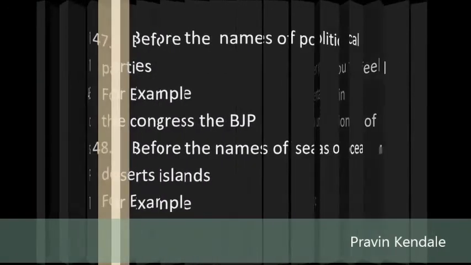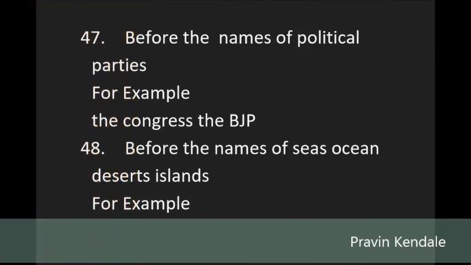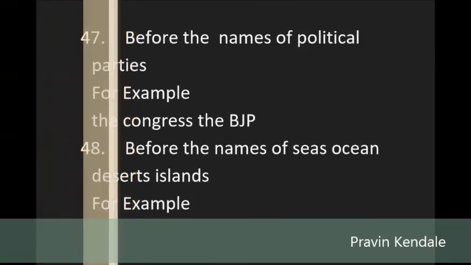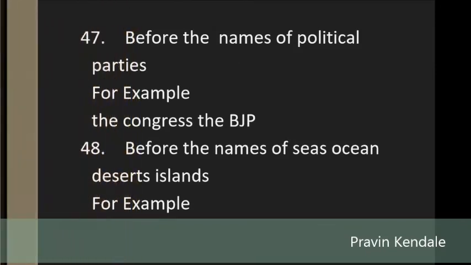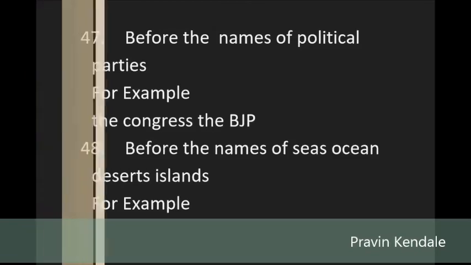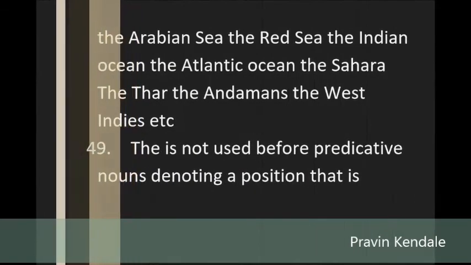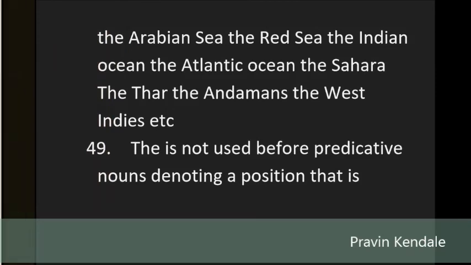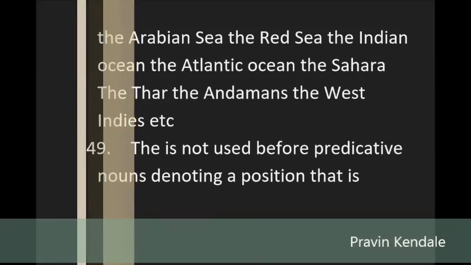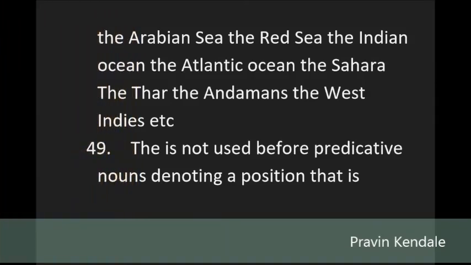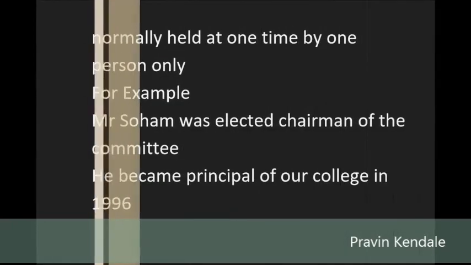48. Before the names of seas, oceans, deserts, islands. For example, the Arabian Sea, the Red Sea, the Indian Ocean, the Atlantic Ocean, the Sahara, the Thar, the Andamans, the West Indies, etc. 49. The is not used before predicative nouns denoting a position that is normally held at one time by one person only. For example, Mr. Soham was elected chairman of the committee. He became principal of our college in 1996.